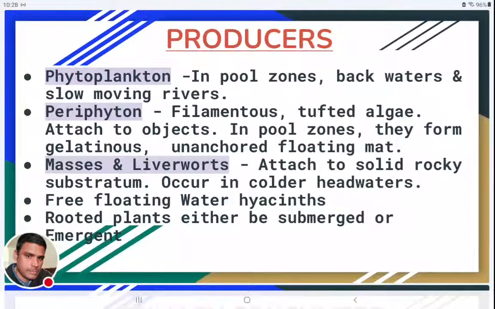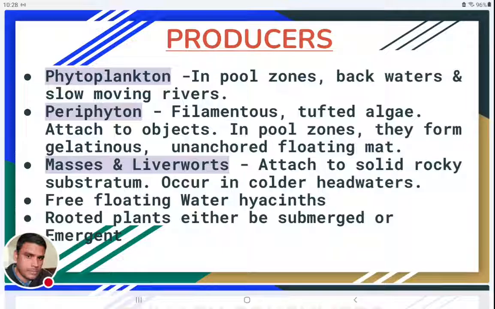Now let us talk about biotic factors. In the biotic factors, the first factors are producers or autotrophs. Different types of autotrophs can be seen in these lotic water ecosystems. They are phytoplankton, periphyton, and mosses and liverworts. Apart from these mosses and liverworts, some big-size rooted plants also may be there in these lotic water ecosystems.